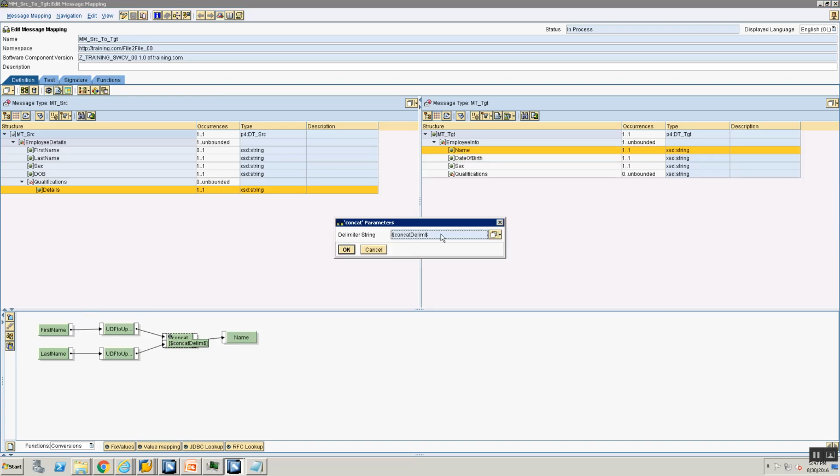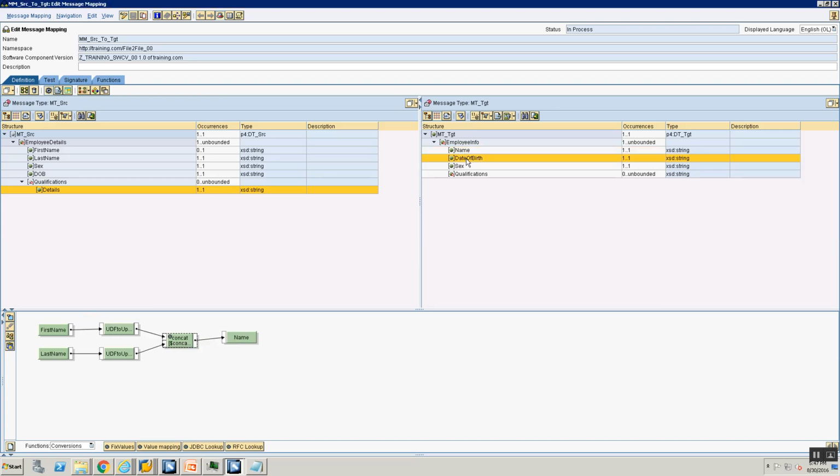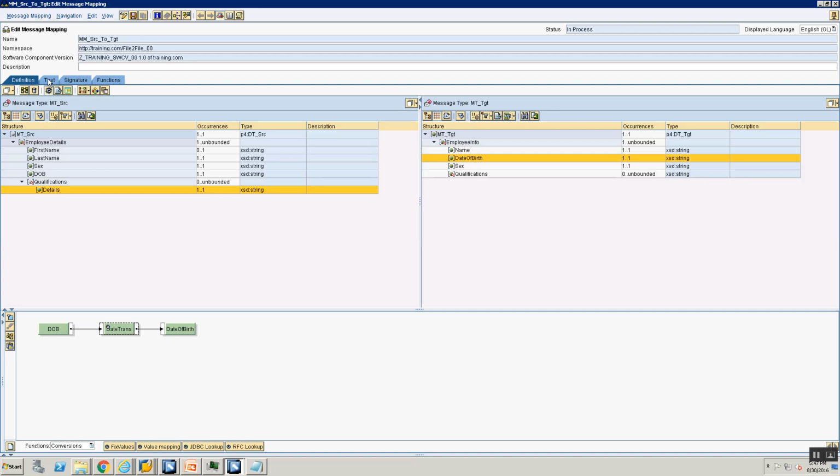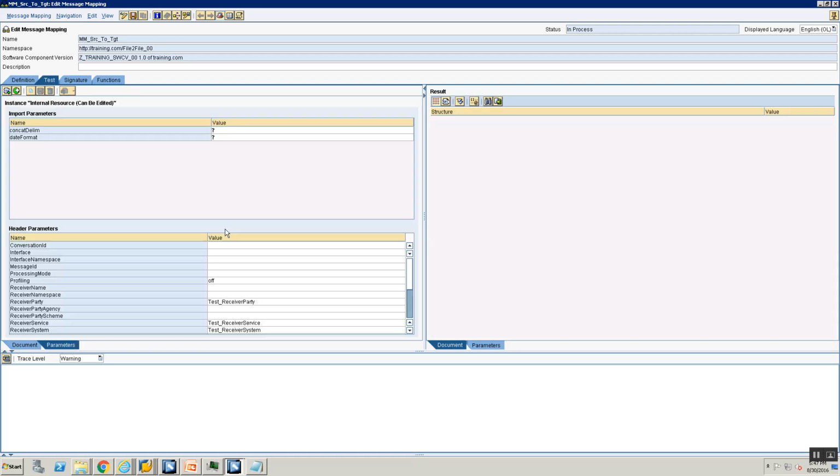So I'm going to call it concat this, okay? And here in my date transformation, I'm going to put a dollar and call it date delimiter, and let's see if this works. Okay, I'm now going to my parameters. My concat delimiter is this. Okay, it is called date format, so no worries.